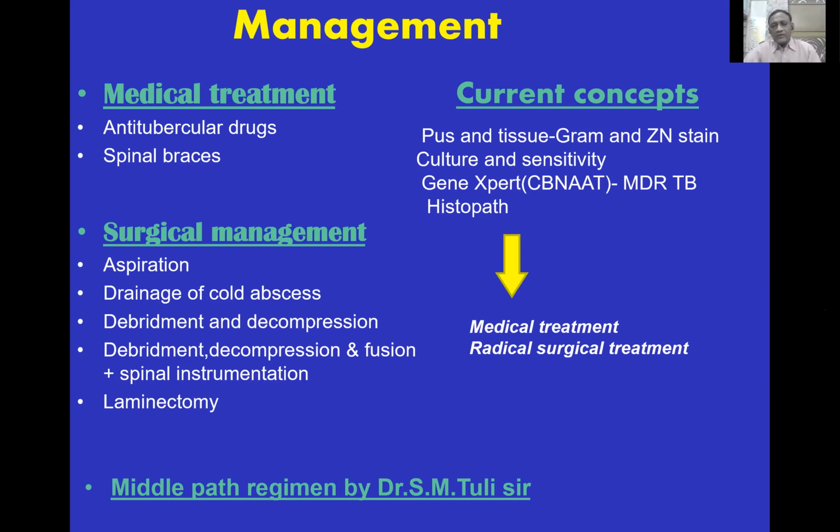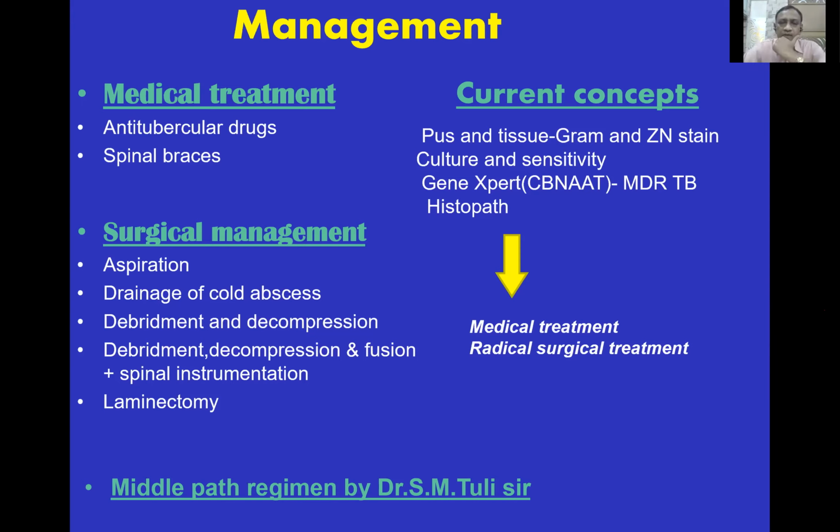current treatment is that you must get the tissue or pus for Gram stain and Ziehl-Neelsen staining, culture and sensitivity. You must send it for GeneXpert studies to decide whether the bacilli are MDR or normal. You must get the histopathological report also. Once you get a confirmation of the diagnosis, if the disease is early, you can treat it by medical treatment. If the disease is late with a lot of destruction, radical surgical treatment with appropriate instrumentation is done.